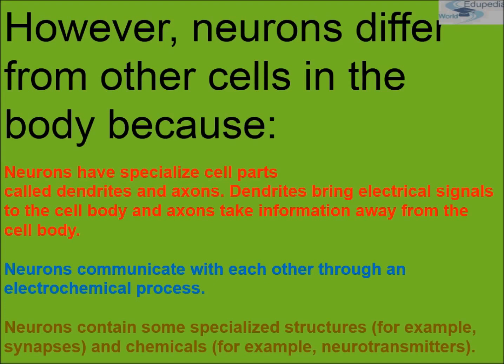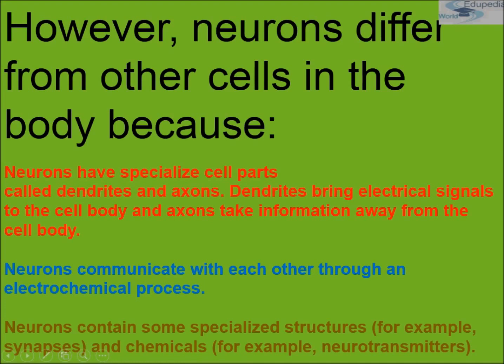Okay. Neurons communicate with each other through an electrochemical process that we'll be seeing in detail. But for the time being, just know that. Neurons contain some specialized structures, for example synapses, and chemicals, for example neurotransmitters.